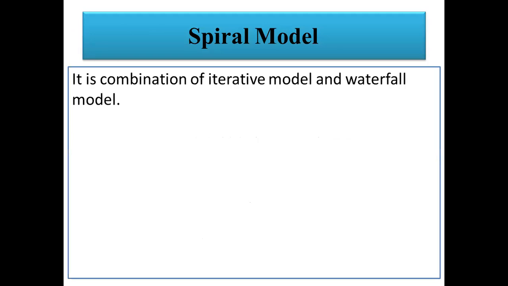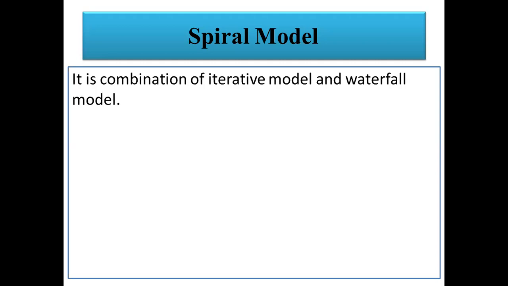So, the spiral model is a combination of the iterative model as well as the waterfall model. What is the meaning of iterative? Iterative means again we will follow all the steps, just like we will gather the customer requirement. In the waterfall model, the requirement is fixed at the beginning, but in the spiral model, we can change the requirement at any time. This is the flexibility in the spiral model. Second thing, when we gather the requirement, we need to analyze the requirement as per the need of the current demand. Whether this requirement is feasible or not.